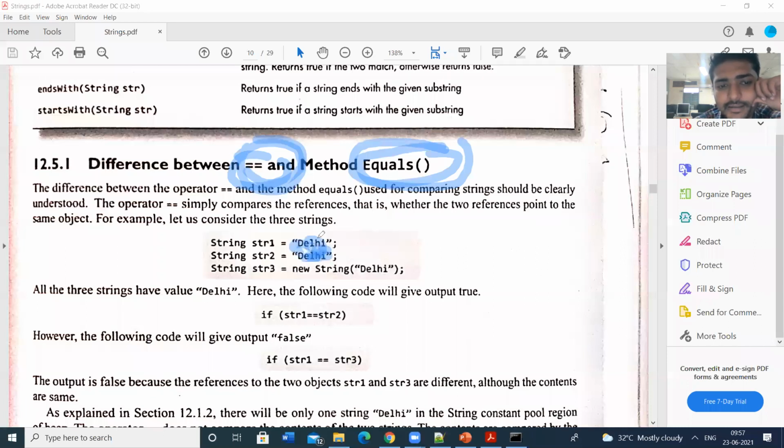For example, Delhi equals Delhi is true, which means the contents are equal. Contents are checked by using the equals method. References, that means variable names or object names, are verified by using the double equals operator. So we have seen the difference also.